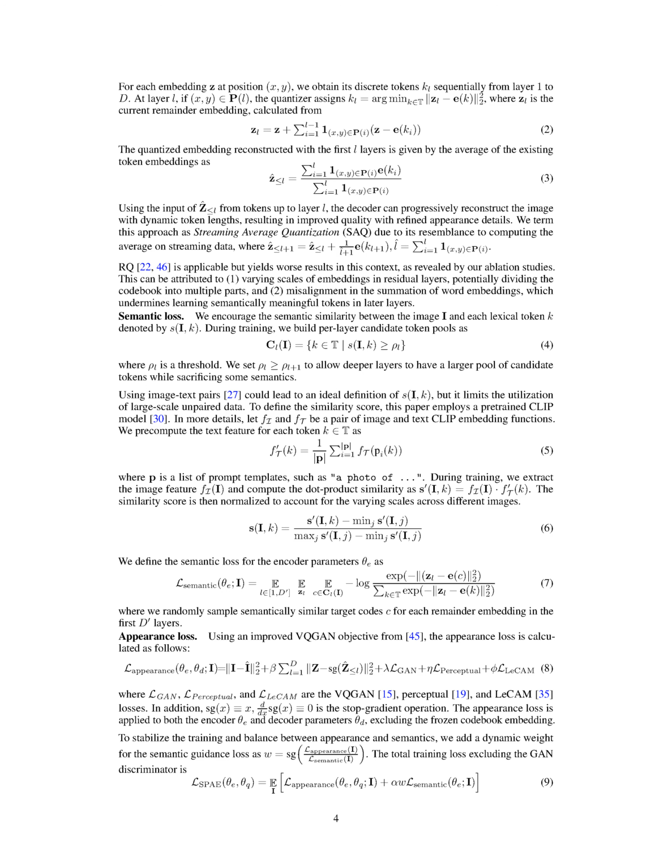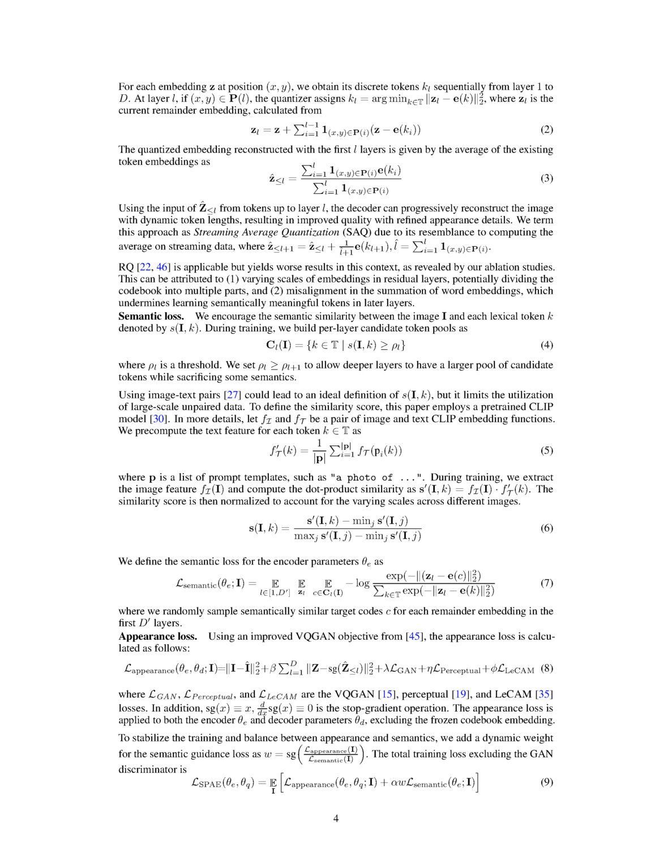We could use image text pairs to define the similarity score, S(I, K), but this would limit the use of large-scale unpaired data. Instead, we use a pre-trained model called CLIP to define the similarity score. We use the CLIP model to create embedding functions for both the image and the text, denoted as f_I and f_T respectively. We then calculate the text feature for each token, K, by averaging the text embedding function over a list of prompt templates. We extract the image feature, f_I, and calculate the dot product similarity with the text feature.